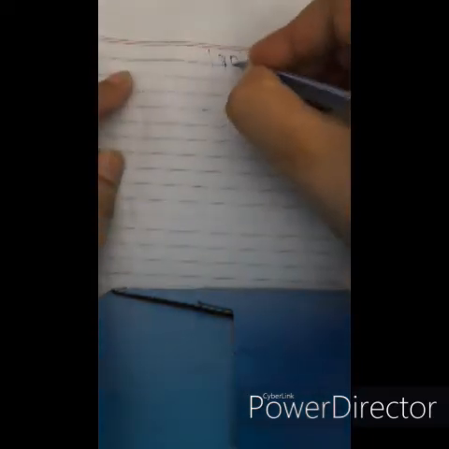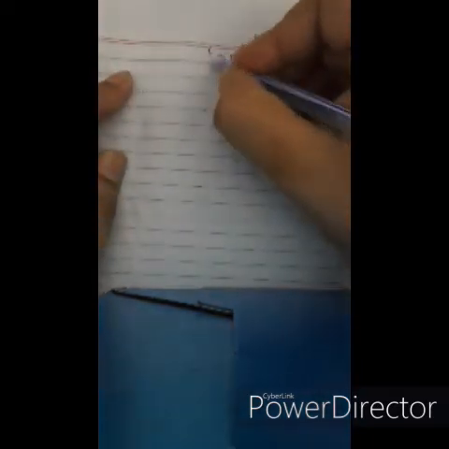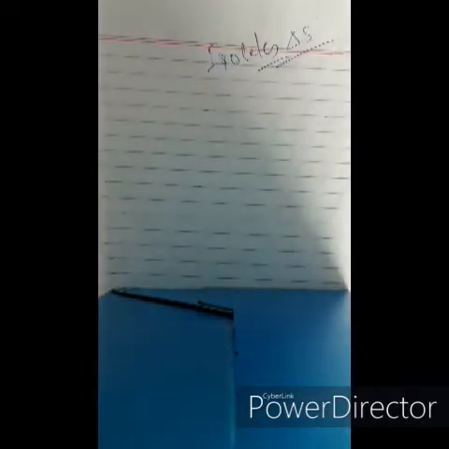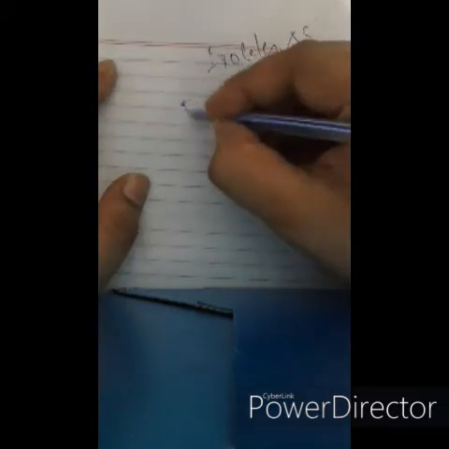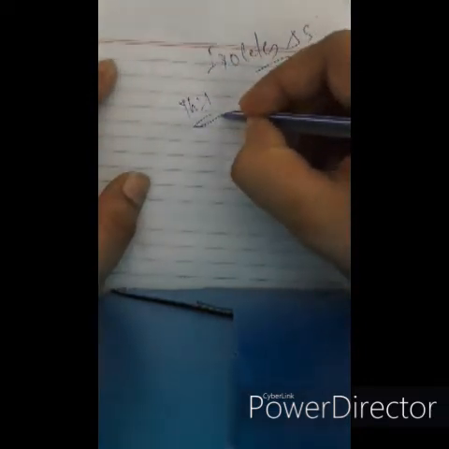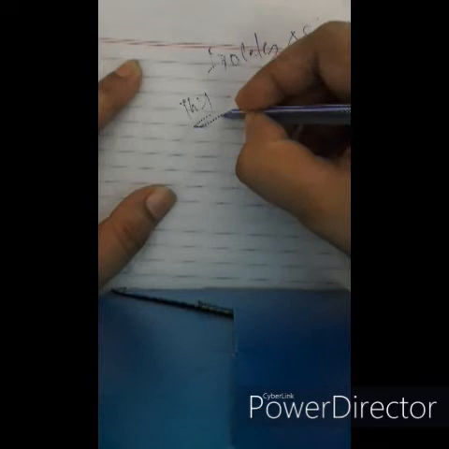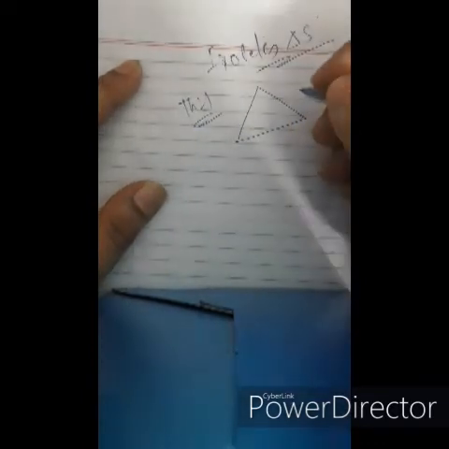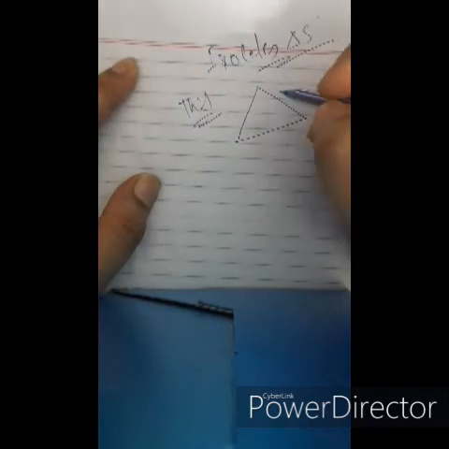Okay, so coming back to isosceles triangles, we'll take a look at a few theorems of isosceles triangles. Theorem 1. There is no proving part.